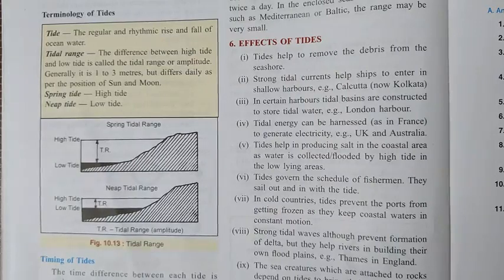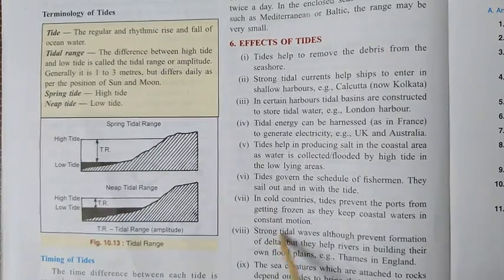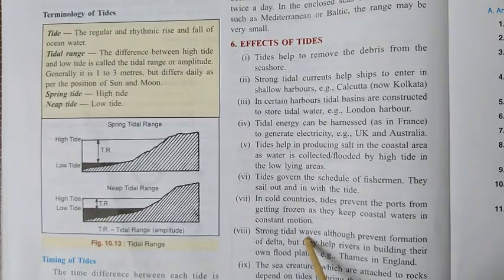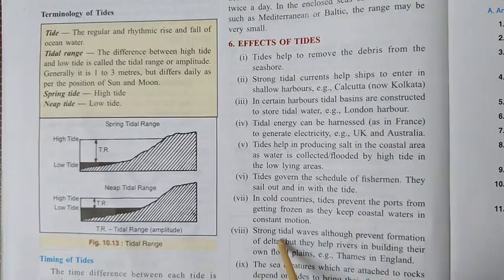So the silt is deposited there on the mouth of the river, and the deltas are formed. But you can't find deltas at the mouth of every river. Near some rivers you will find the absence of delta. Why? Because of the strong tide. These tidal waves don't allow the silt to be deposited there, so they prevent the formation of delta.